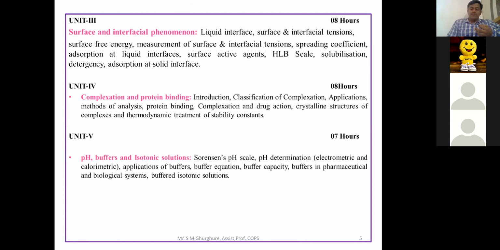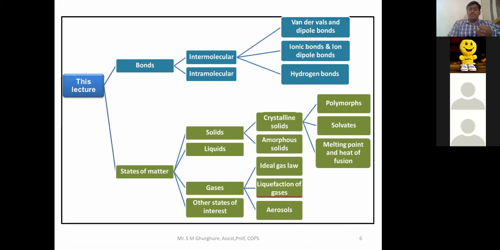Okay. Now, what are the points we are going to focus on in this chapter or in this lesson? Number one is bonds. We are going to study what type of bond is present in the molecules, whether it is intermolecular or intramolecular, within one molecule or between two molecules. That type of bonding we are going to study here.